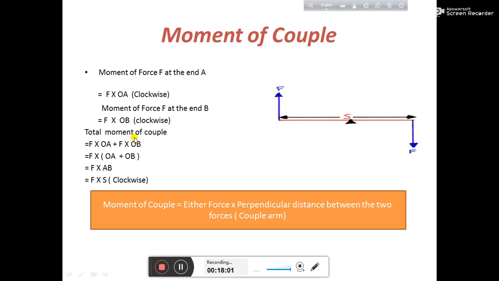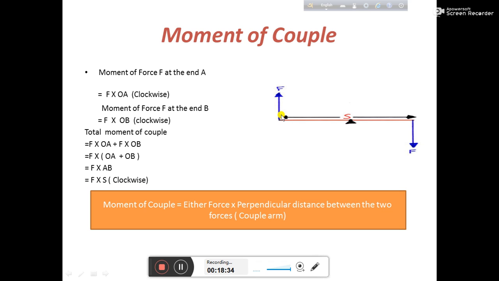The moment of couple is what? This moment of force plus this moment of force. That means F into OA plus F into OB. If this point is O, OA plus OB is what? That is AB. This total distance AB is denoted by S. So the total moment of couple will be F into S, force into the perpendicular distance between the two forces.